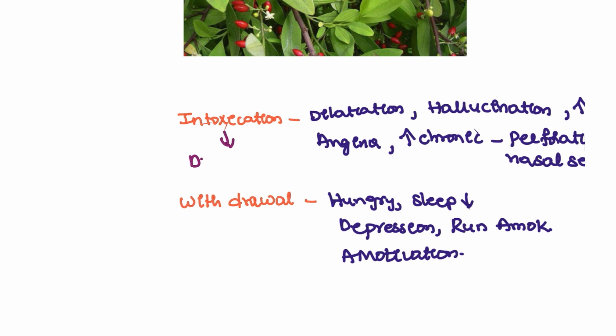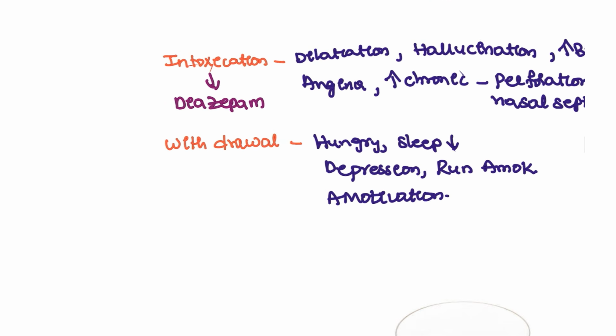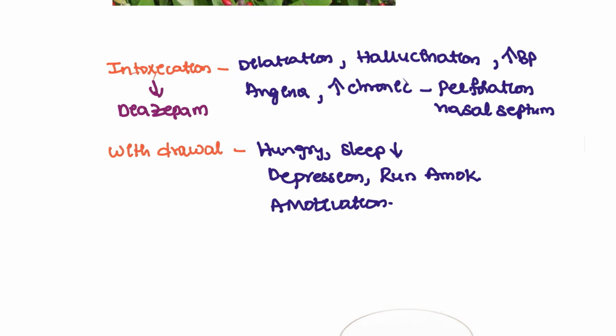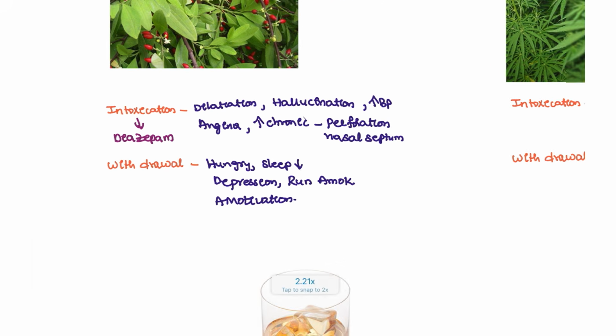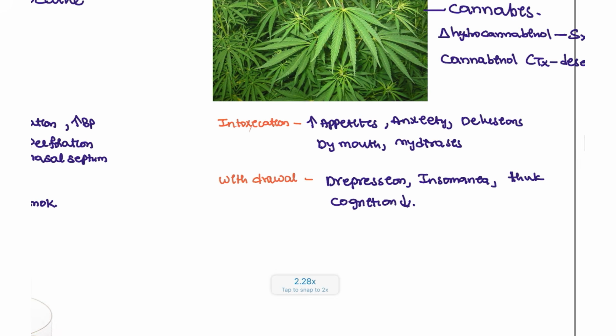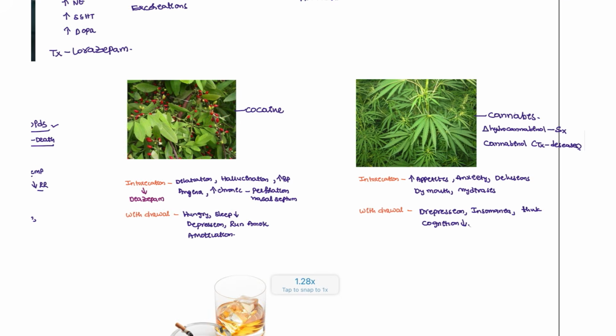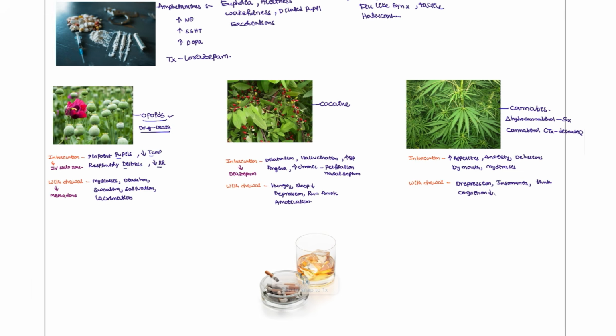And here we can give diazepam. If the patient is having a withdrawal condition like this, we can still use benzodiazepines. And for cannabis, it is supportive treatment. Whatever the patient is having, you have to withdraw them and you can go for IV fluids as soon as possible for those patients.